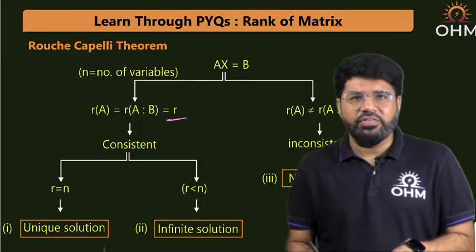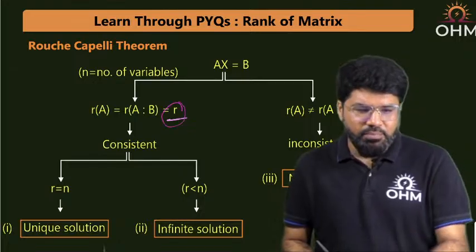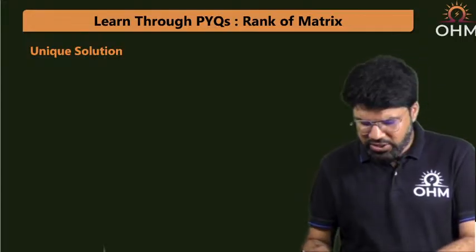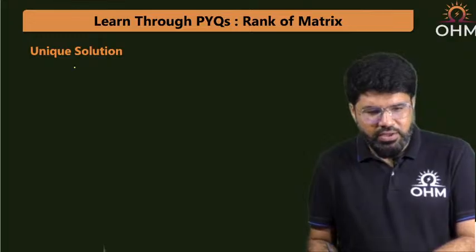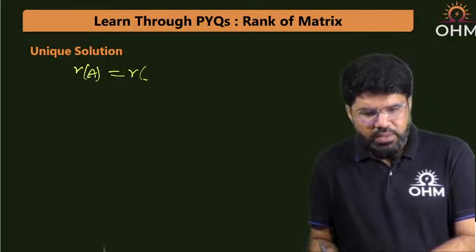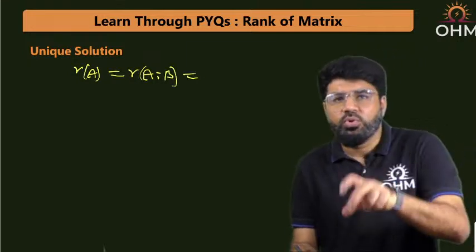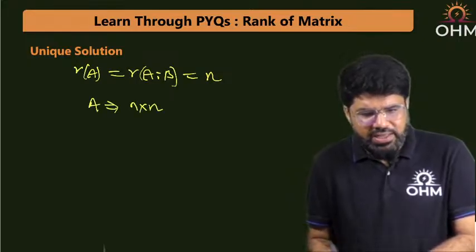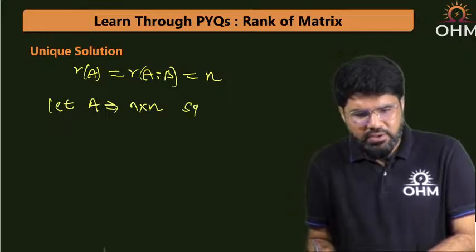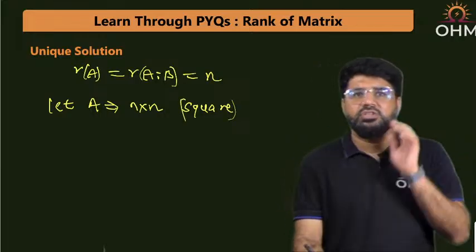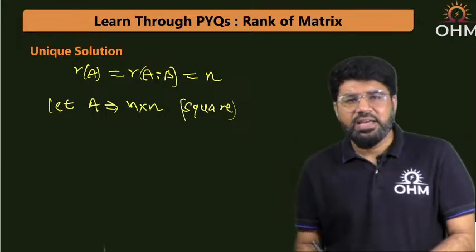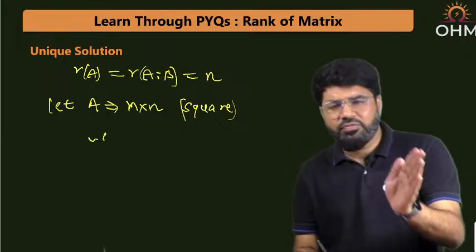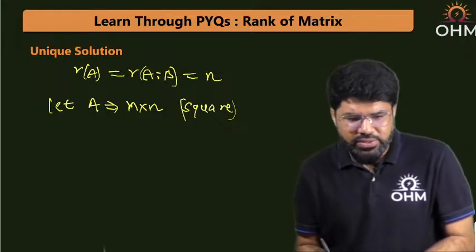Rank of A is to be equal to n, where n is the number of variables. Now suppose A is an n cross n square matrix. If it is a square matrix, based on the last class, can you tell me what is eventually the rank of A, given that rank of A is to be equal to n?